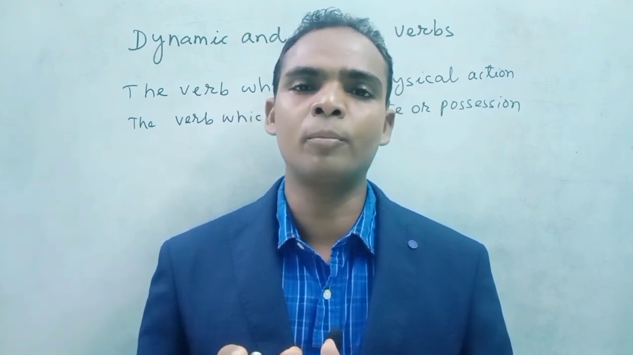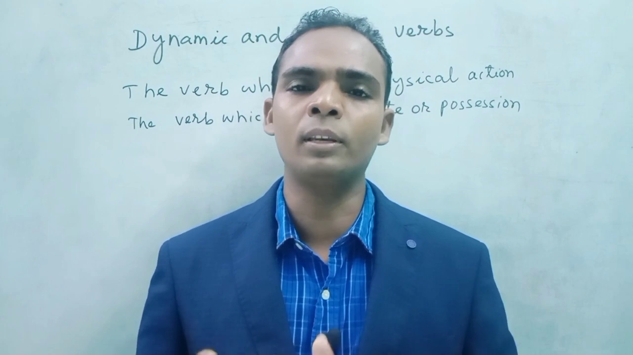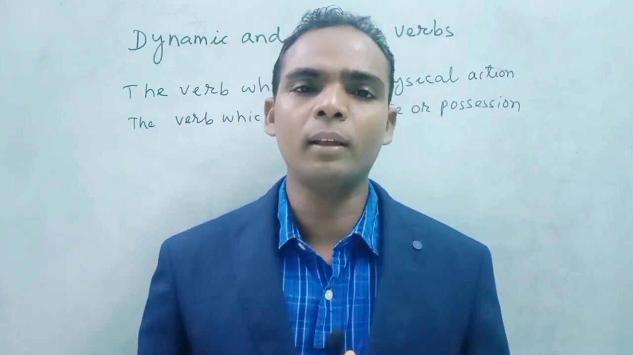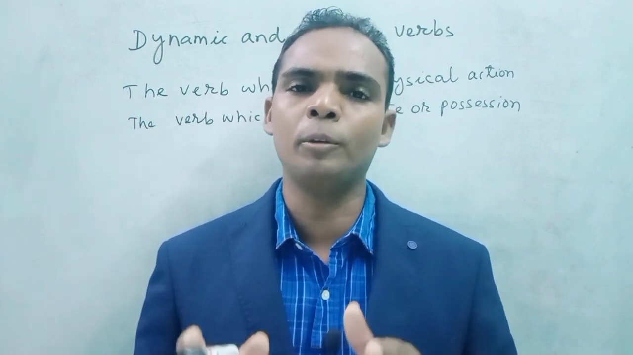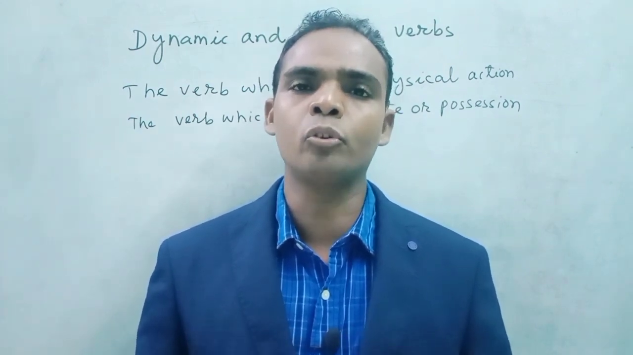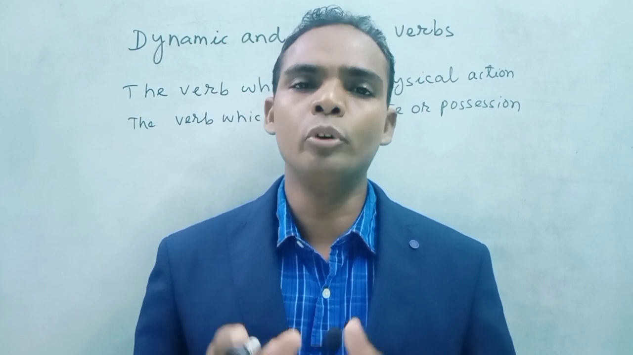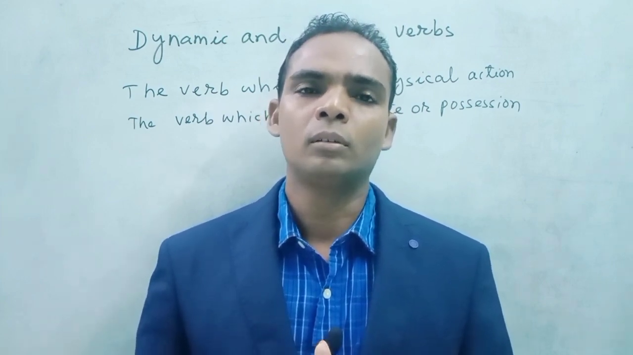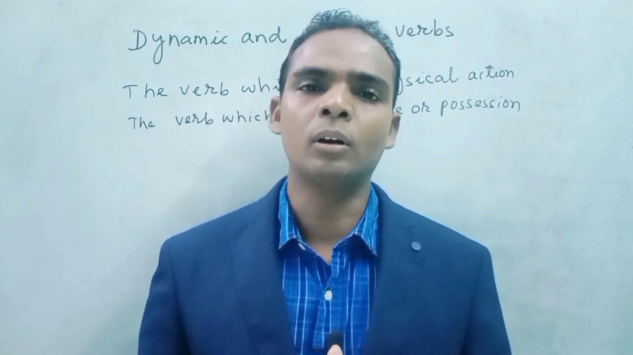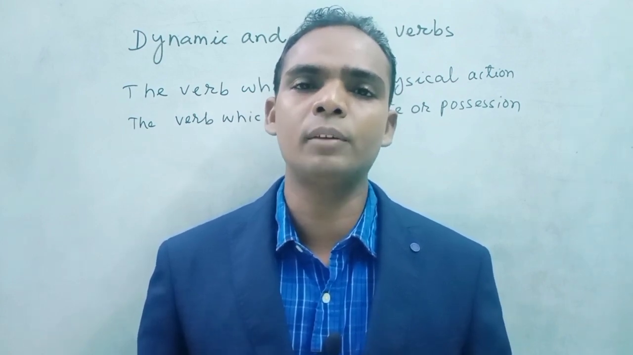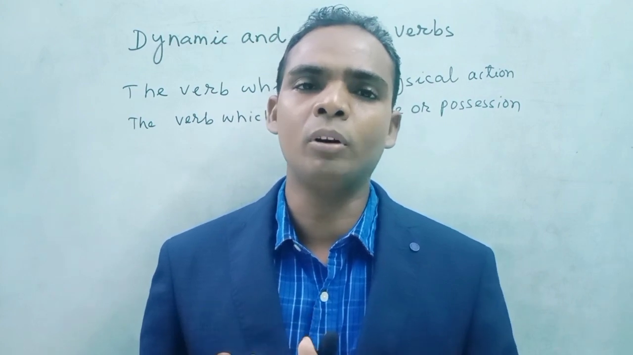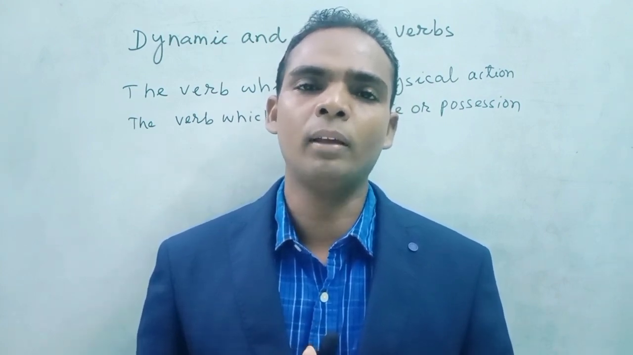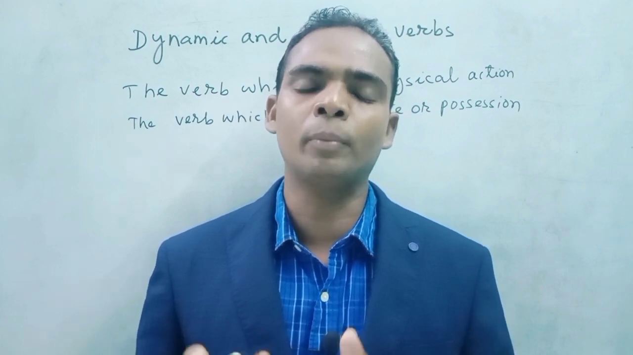We cannot make a static verb progressive or continuous. In a dynamic verb we can make it continuous or progressive, that is, use ing. We use ing or continuous or progressive in dynamic verbs. In static verbs we can't use ing. We cannot use ing.